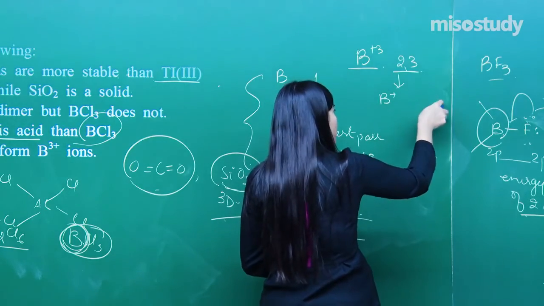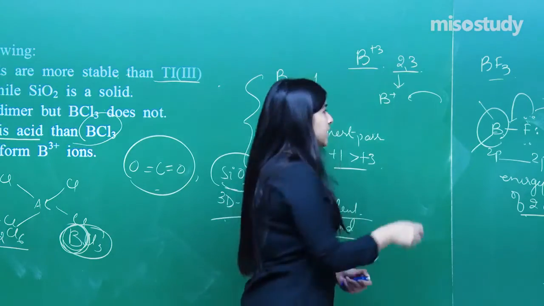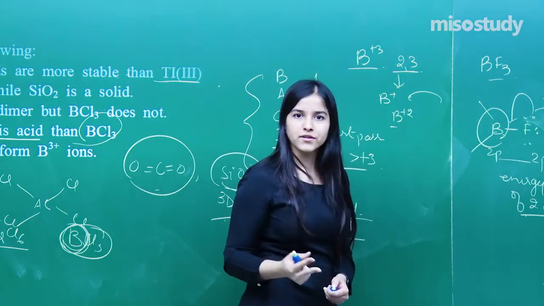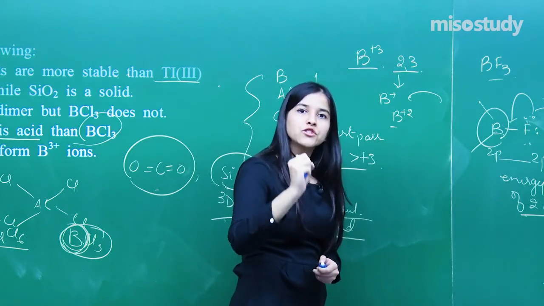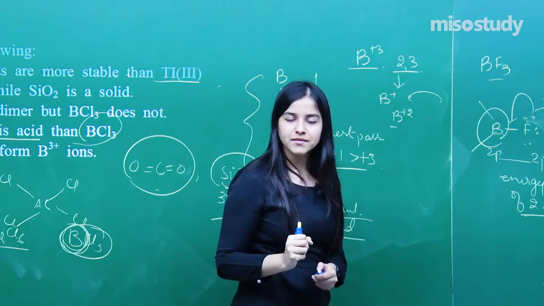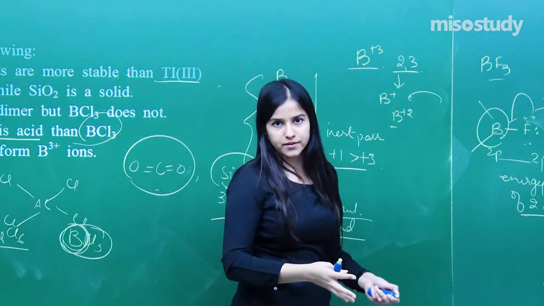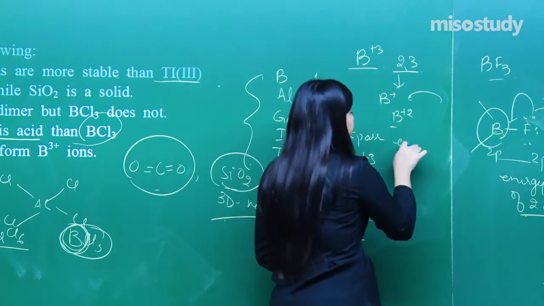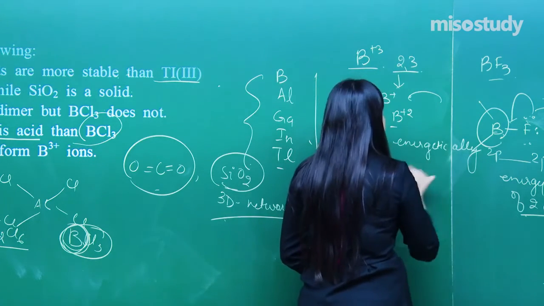Now I have to remove one more electron from it. Imagine how much energy will be required. If at all I am able to fetch 2 electrons, then there is a 2 plus charge, plus such a small size. I will have to provide an enormous amount of energy to extract that electron as well, which is energetically unfavorable.